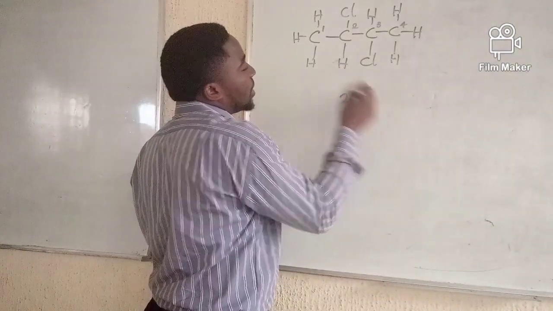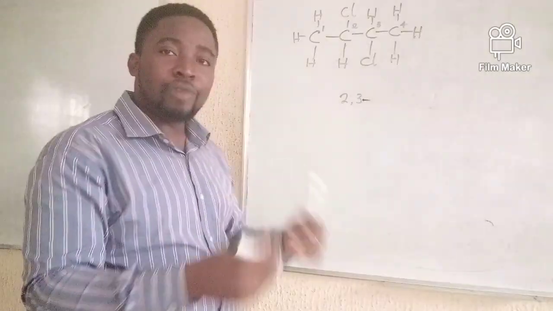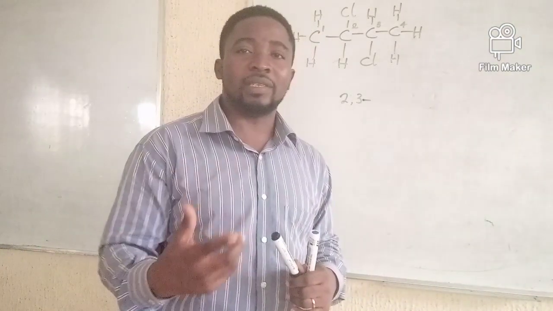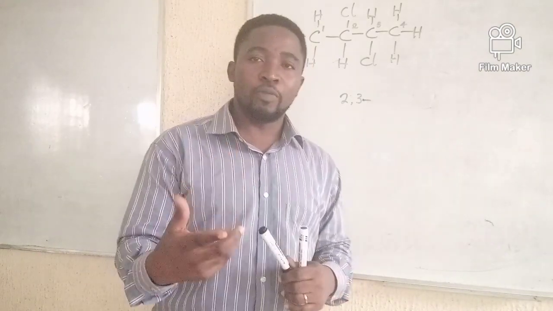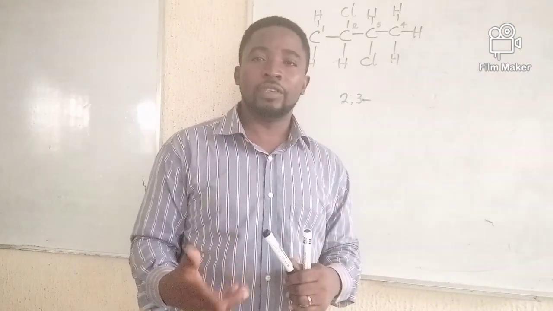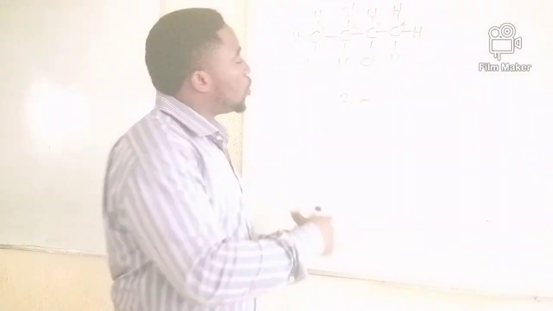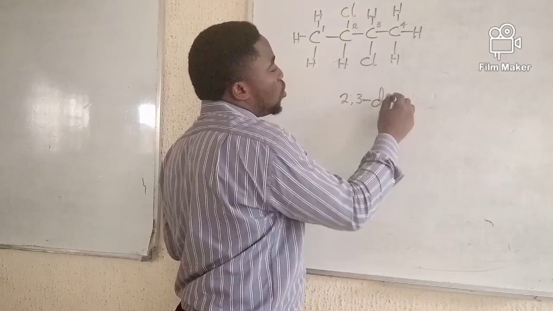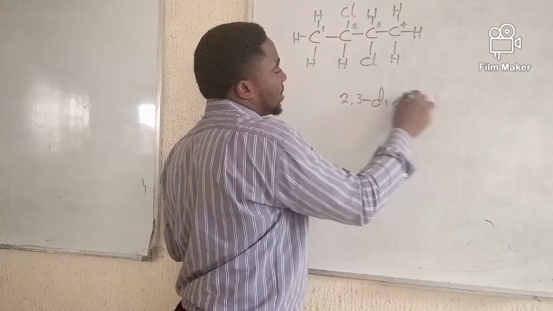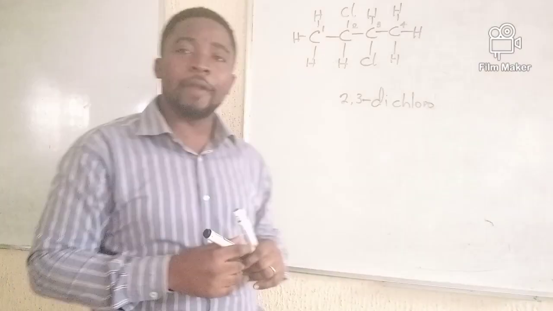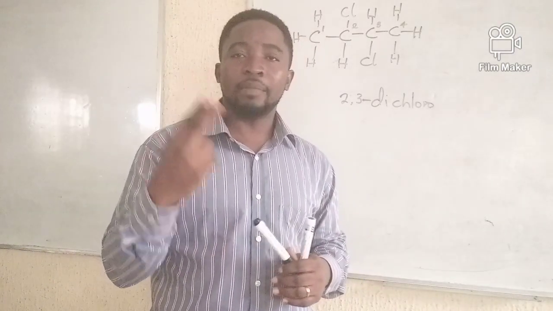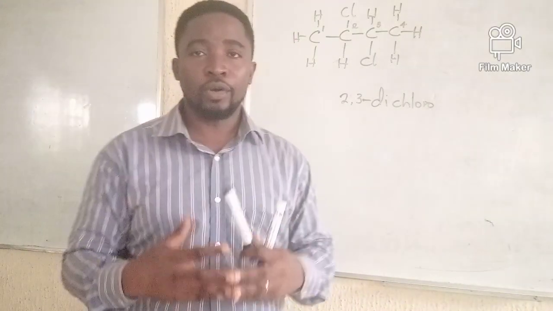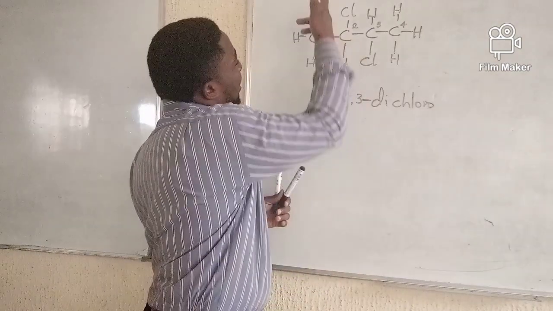So 2, 3, then we use the word di, tri, tetra, penta, and so on to show the frequency, or the number of times, that substituent group occurred on the chain. So 2, 3 dichloro. When you say dichloro, it simply means that the chlorine occurred 2 times. So it's going to be 2, 3 dichloro.